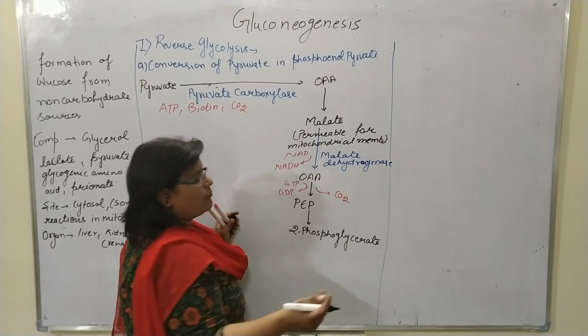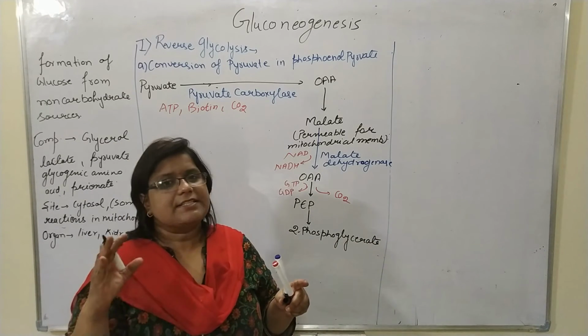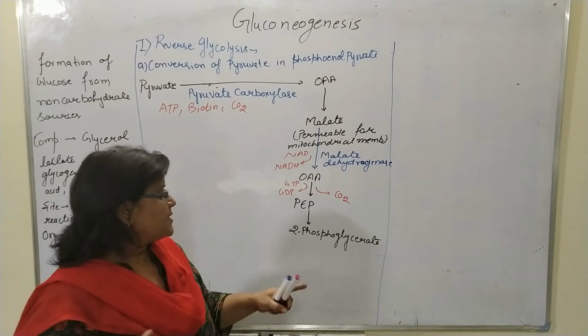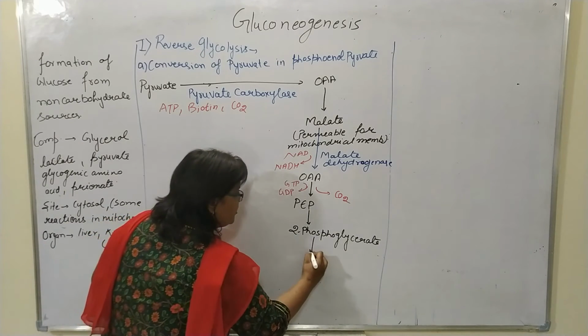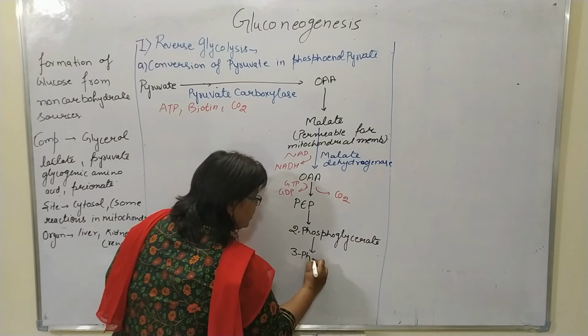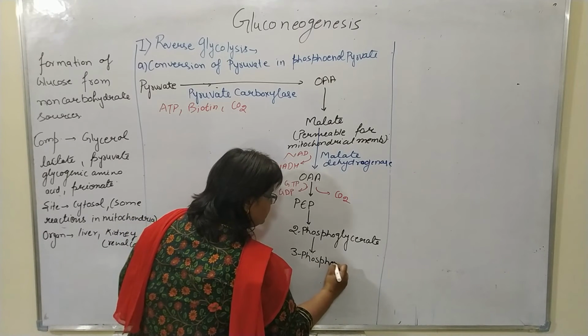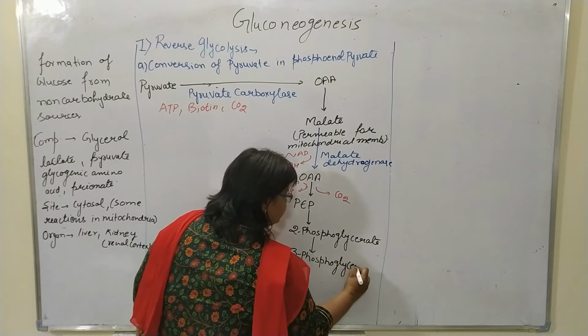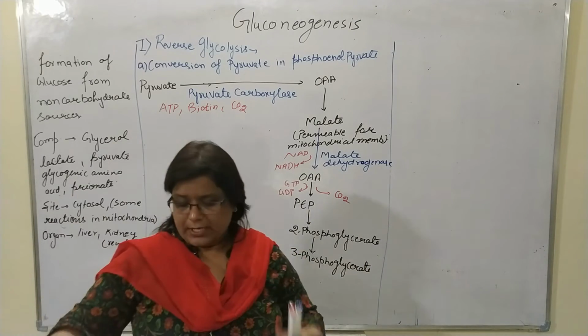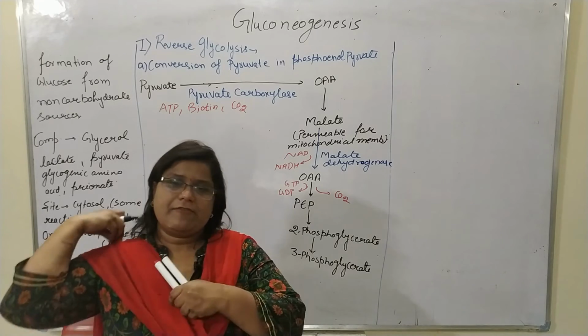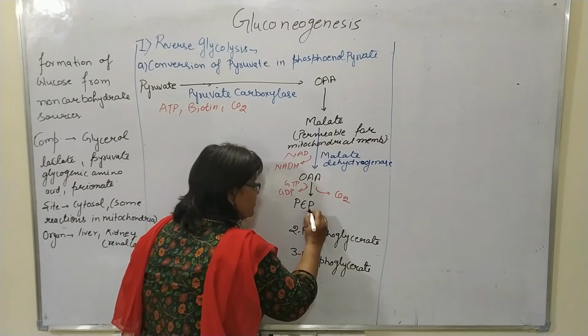The 2-phosphoglycerate is synthesized and converted into 3-phosphoglycerate. These are reversible reactions.